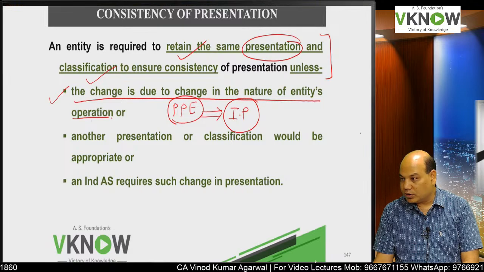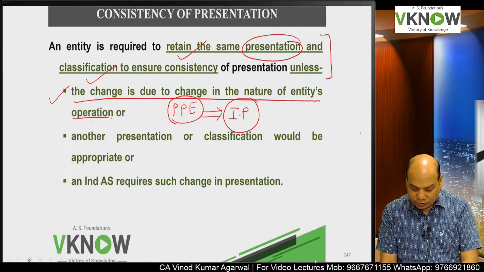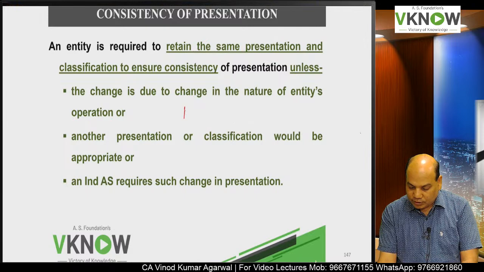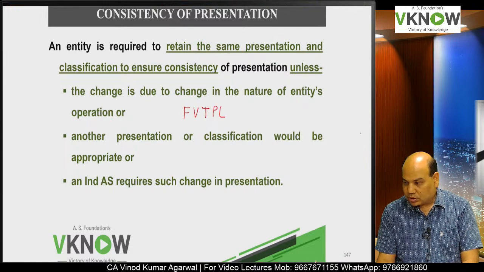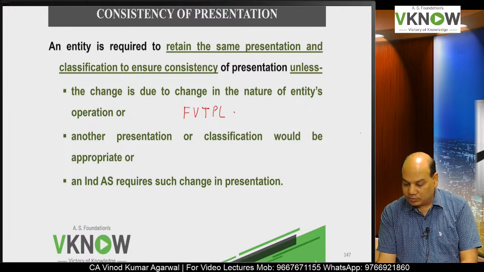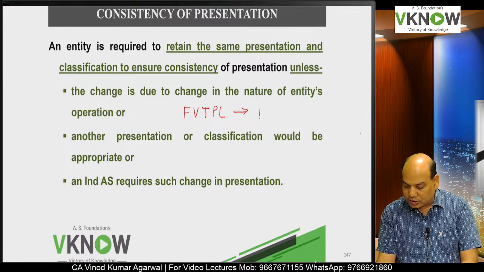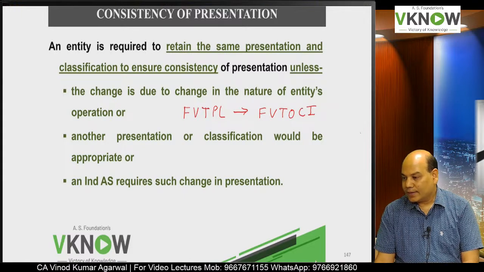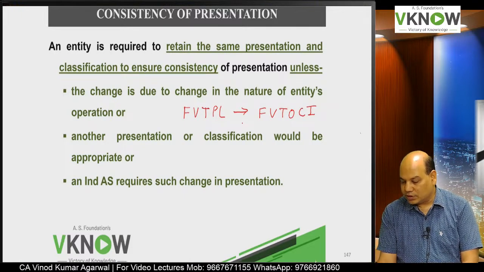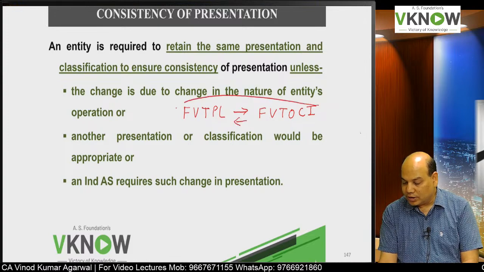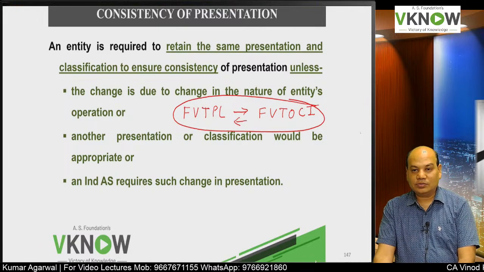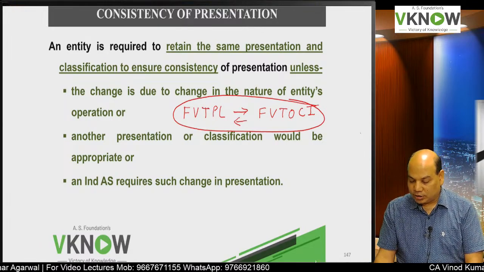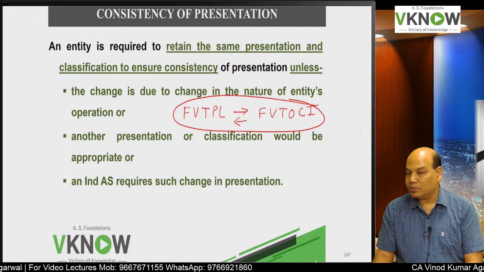So that is because of change in the nature of the entity's operation. A financial instrument which was classified as FVTPL in some circumstances can be changed to FVTOCI, fair value through OCI, or vice versa. That we will discuss in Ind AS 109 when it can be changed. So in that case we can change it.